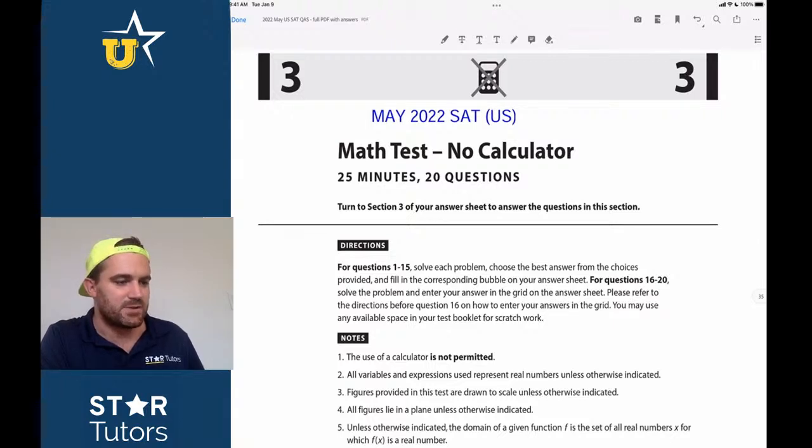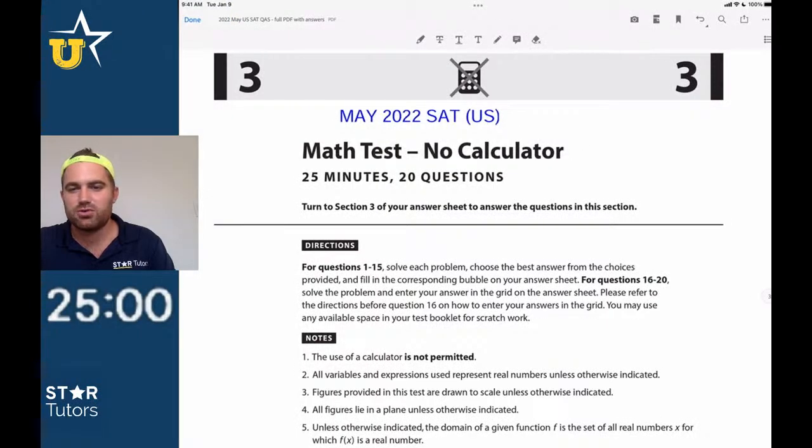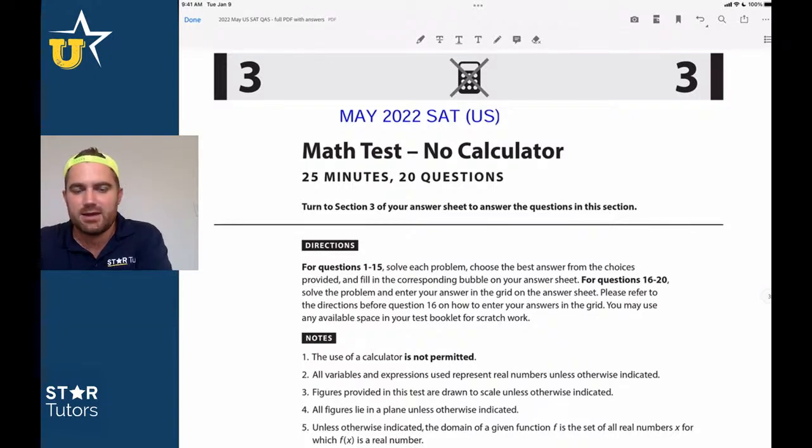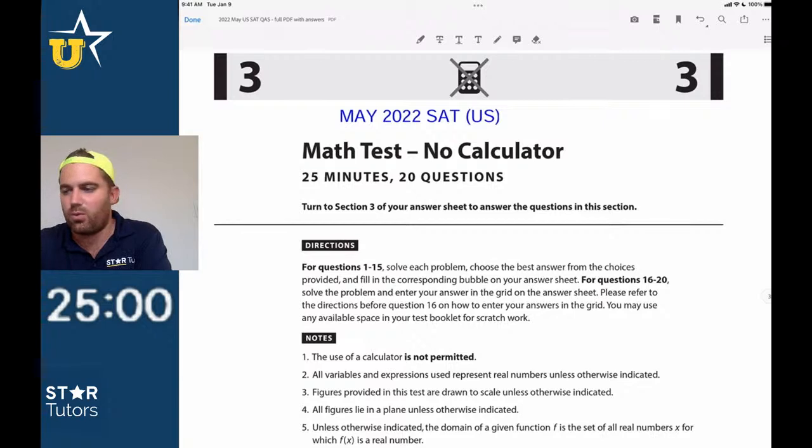All right, so again, no calc, section 3. There's going to be 25 minutes on the clock, which is the standard time. As we go through it, I'll try to walk you guys through my thinking and why I'm doing things, why I'm answering questions the way that I am. The no calc section is all about Algebra 2 knowledge, so make sure that you guys are pretty set on that.